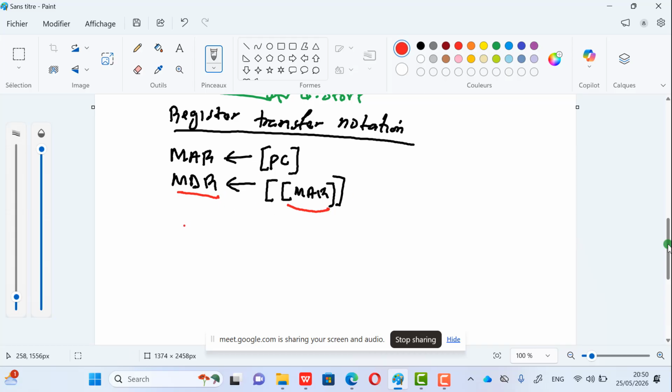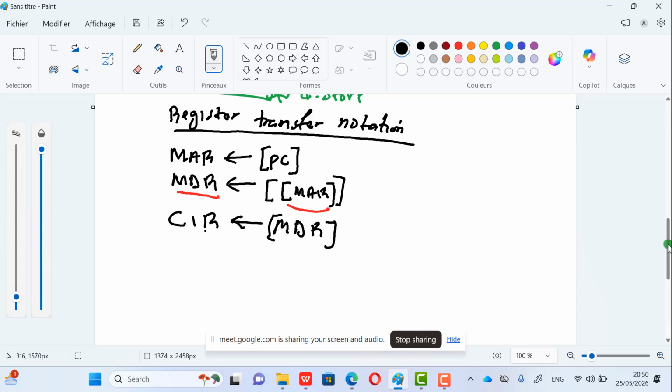Good. So I'm coming back to this. If you have any question, just leave it in the comment section and I will pass by to read it. Now, after this, what is the next step? The next step is the current instruction register, or you say the instruction register, stores the content of the memory data register. Good. Meaning that the instruction found here is being transferred now to the current instruction register.